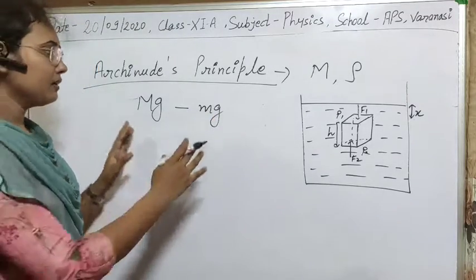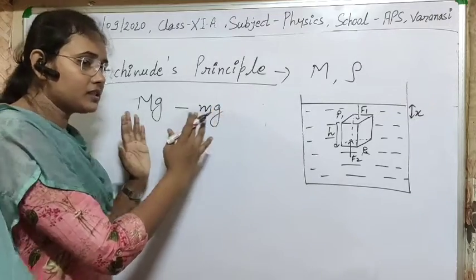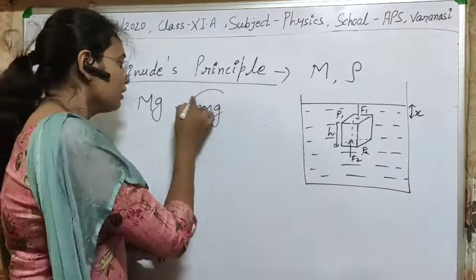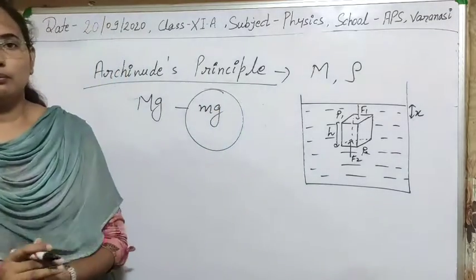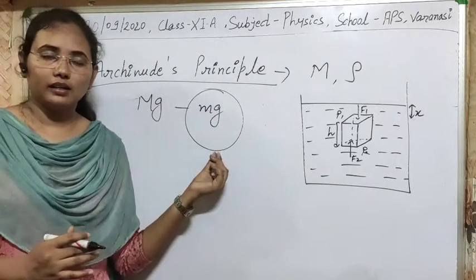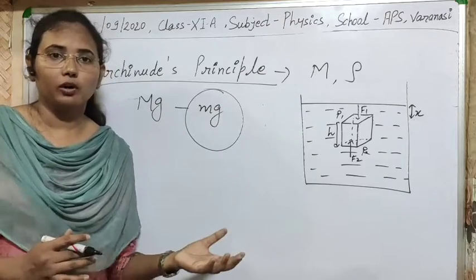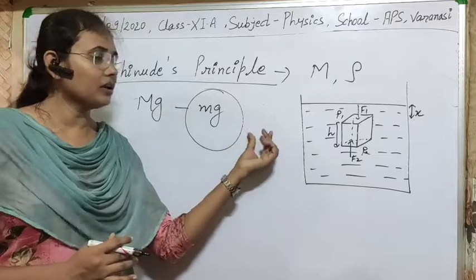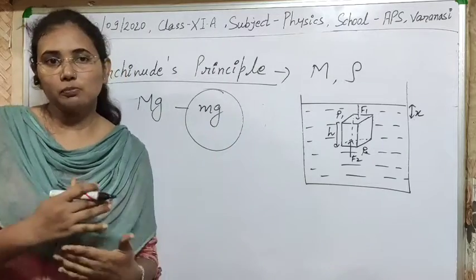Simply it means that this is now the exact weight of the body in the liquid. It means through this amount there is a loss in the weight of the body, and that loss in weight of the body is equal to the weight of the liquid displaced by it.